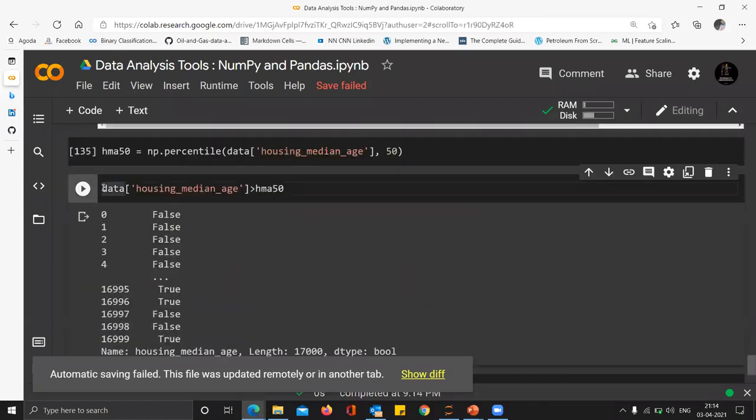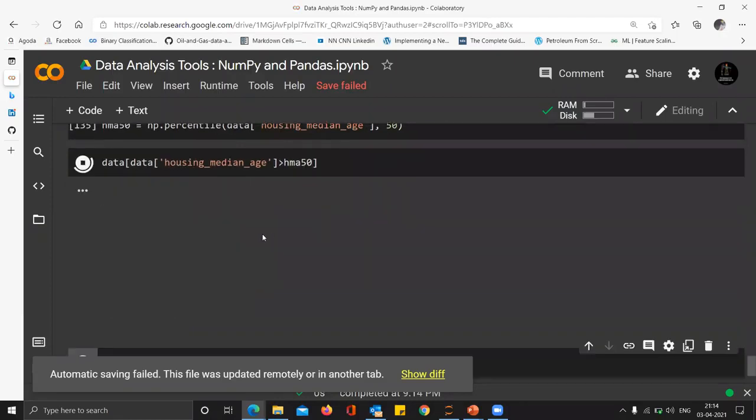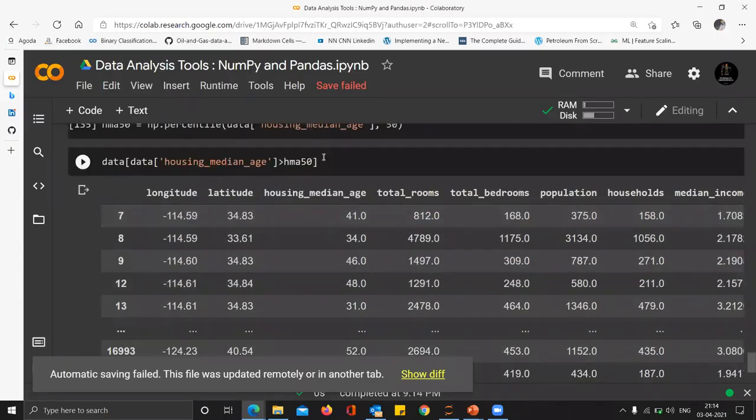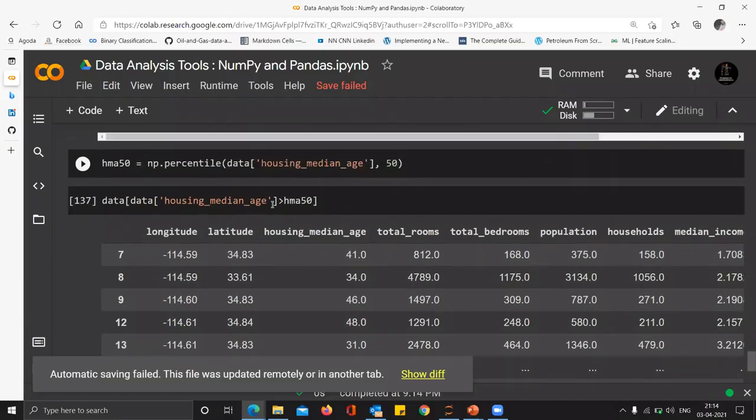And as you might remember from today's lecture, I can just mask the entire data set. Bam. Now this data set has all the data given the condition that the median age of the house is greater than what this condition specifies. So I hope that gives an idea.